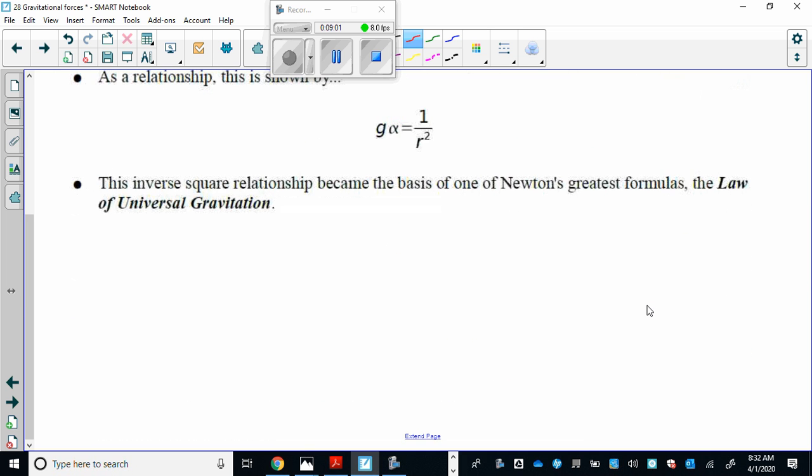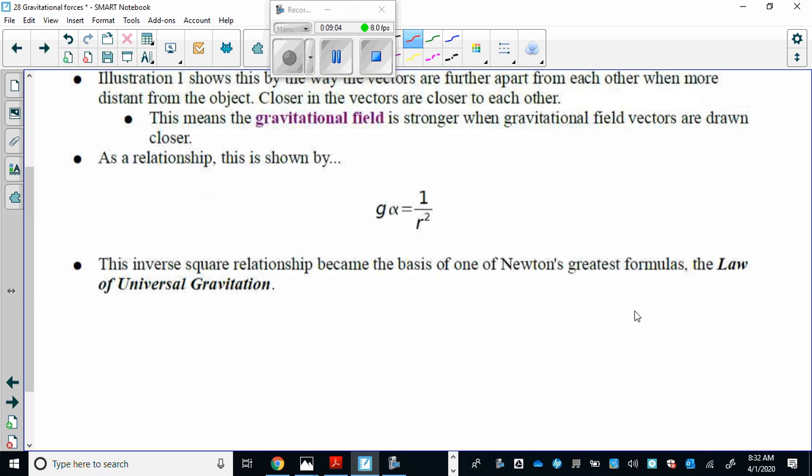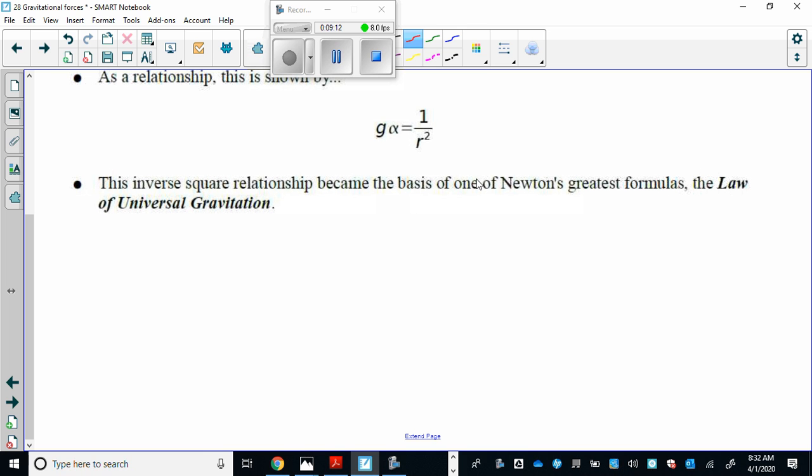Okay, now we go on to the last concept, which will lead us to the next lesson, and that is, what is the gravitational field strength in relationship to the distance? And this is the answer right here. This should be written as g is directly proportional to 1 over r squared, or g is inversely proportional to r squared. What does that mean? It means that as you move away from the object, the gravitational field strength gets weaker in an exponential way.